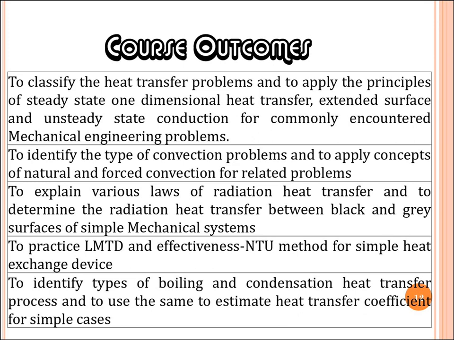In a similar way, for chapters number 2, 3, 4, 5, the course outcomes are given here. For the second chapter, it is to identify the different types of convection problems and to apply the concept of natural and forced convection for related problems. For chapter number 3, radiation heat transfer, the course outcome is to explain various laws of radiation heat transfer and to determine the radiation heat transfer between black and gray surfaces of a simple mechanical system.